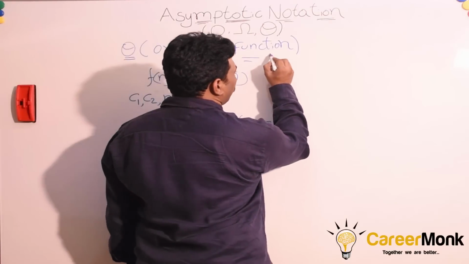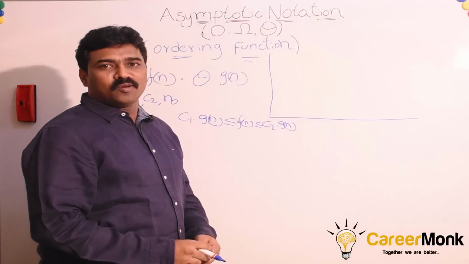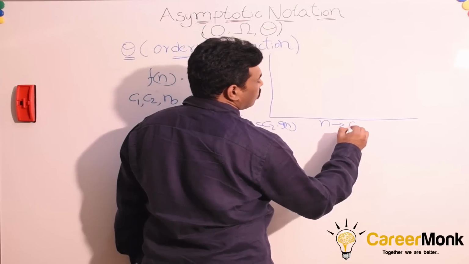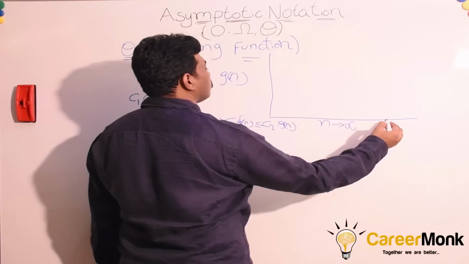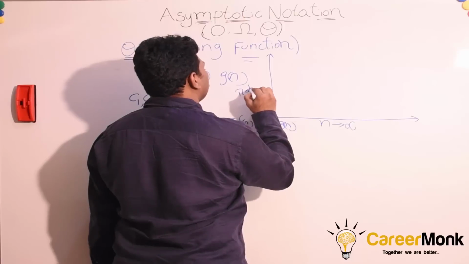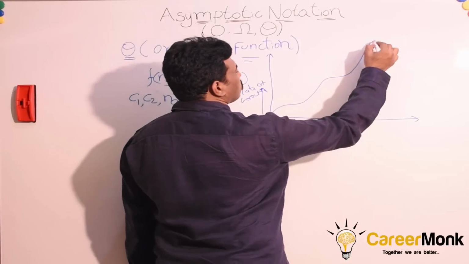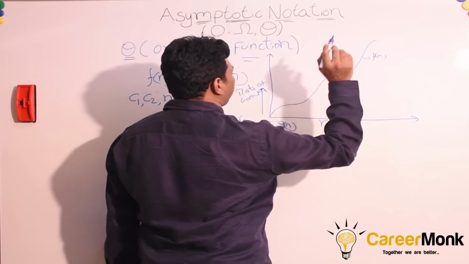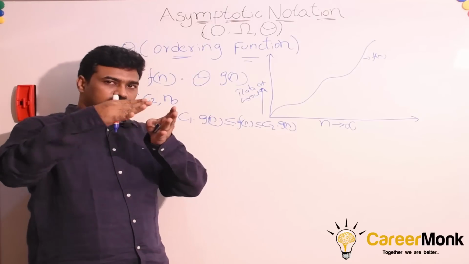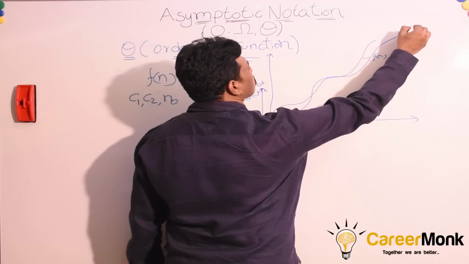So for a given function f of n, how do we draw it? I'm very bad at drawing, don't worry about that. Here also n tends to infinity. It is again the rate of growth. Here also we get some curve. This is f of n. In the case of theta, we try to find two curves actually, c1 into g of n and c2 into g of n. At lower values, we never care.